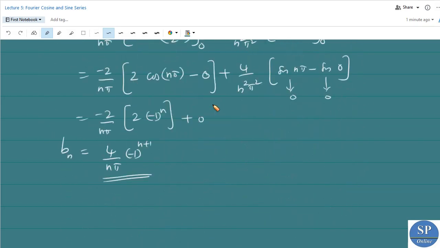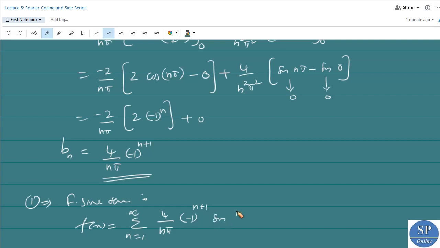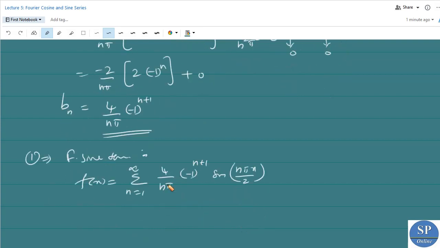The Fourier sine series is given by f of x equal to summation n from 1 to infinity bn, where bn is this 4 by n pi minus 1 to the power n plus 1, into sine n pi x by p, that is 2. So this will be the required Fourier sine series.